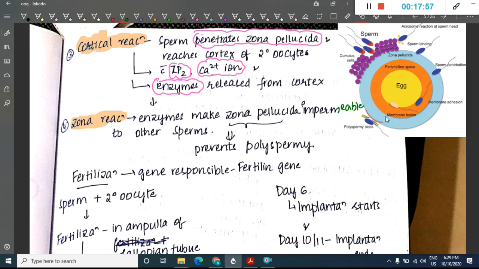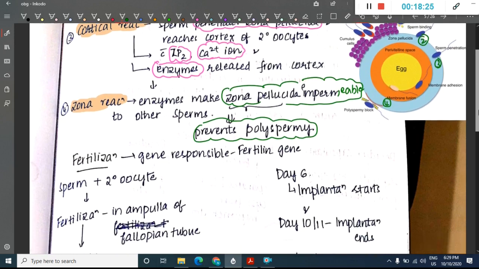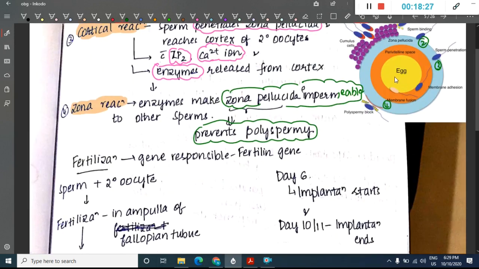This is the place where it has made the zona pellucida impermeable. So here the sperm will make the zona pellucida impermeable to other cells, and as a result this will prevent polyspermy. So this is the fourth reaction which is seen here, and the third reaction, sperm penetration, is seen here, and this is second and this is first. Yeah, so these are the reactions which you see in fertilization. Now once the sperm has entered the egg, there is fusion of the nuclei.